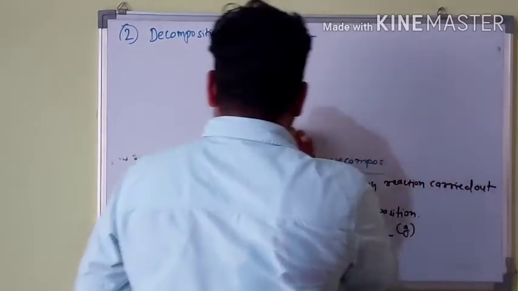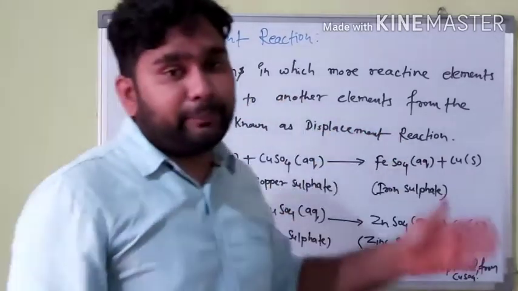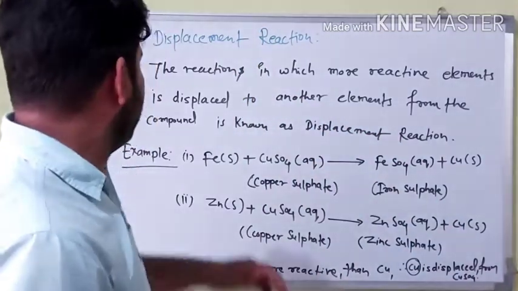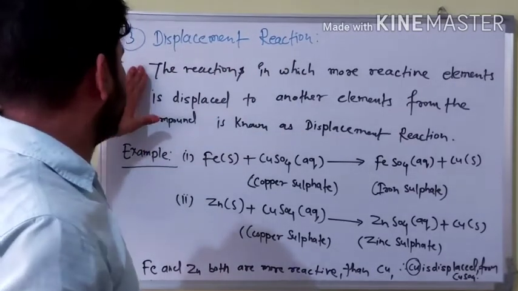Another type of chemical reaction is known as displacement reaction. What is a displacement reaction?